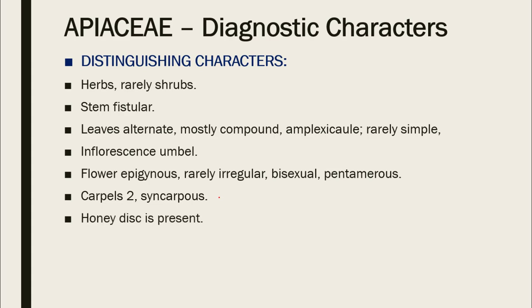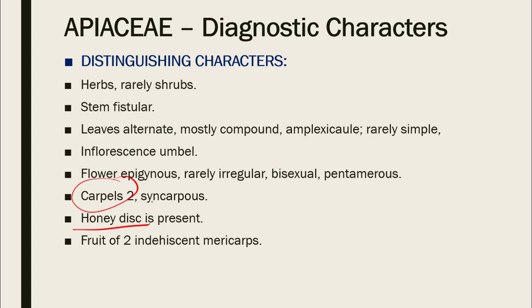And there is a disc present known as honey disc, which is usually present at the base of the ovary, base of the carpel, and the fruit is a cremocarp. This is a schizocarpic fruit. If you remember, we have discussed it in the chapter of the fruits in your second semester, the various kinds of fruits. So fruits were schizocarpic.